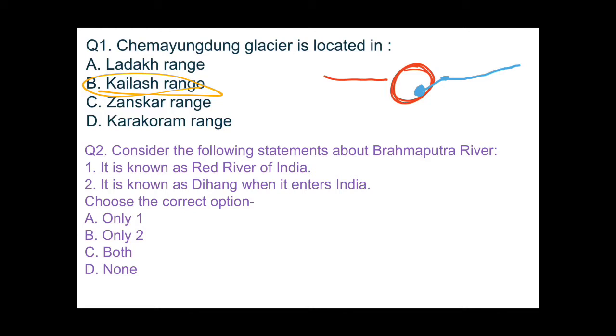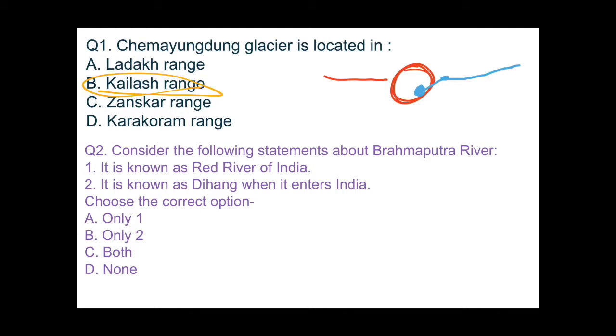Consider the following statements about the Brahmaputra river. First statement is, it is known as the Red River of India. Yes, it is right. Why? The reason is, when it comes from the Tibet plateau, it has large iron deposits, so it appears red. That's why it is called the Red River of India.